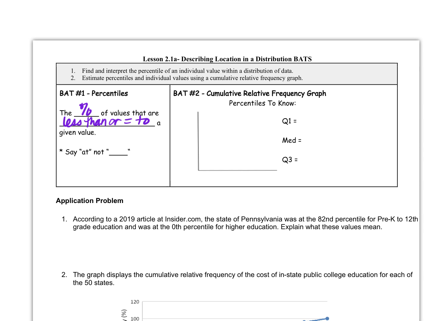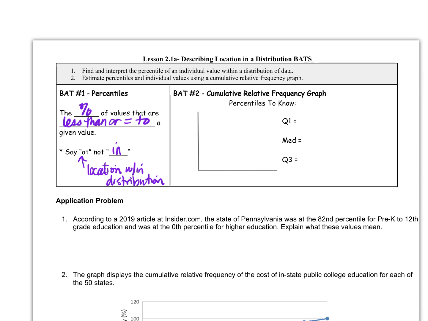You're not in a percentile, you're at. It's a location within a distribution. If you line them up, least to greatest, where do you fall? At what percentile? All right.